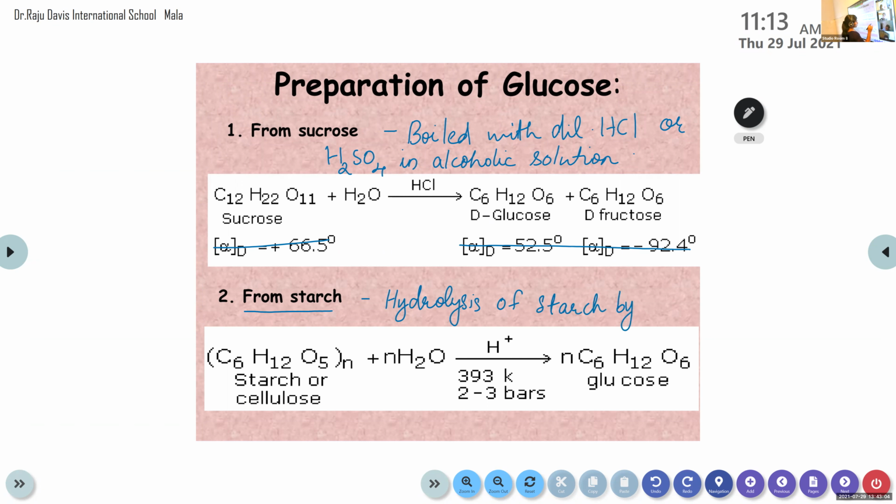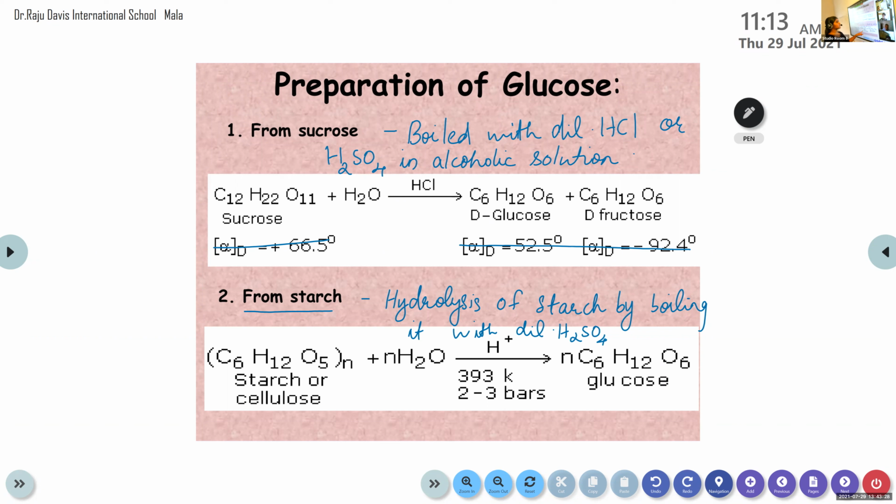Here also, hydrolysis of starch by boiling it with dilute H2SO4. This H plus in the arrow shows the presence of acids. You know that all acids are able to produce H plus ions. So these H plus ions show the presence of acid here.